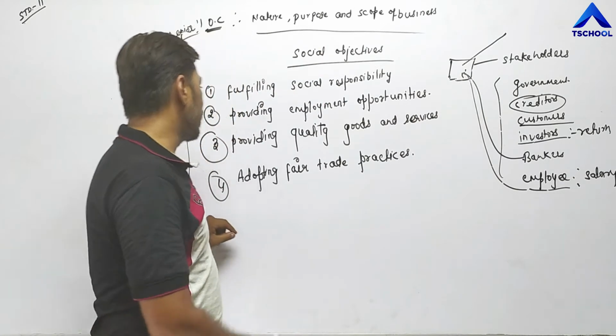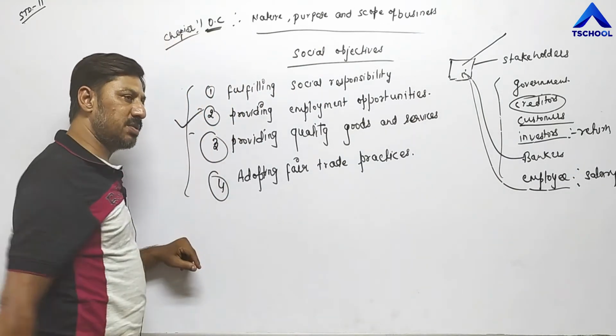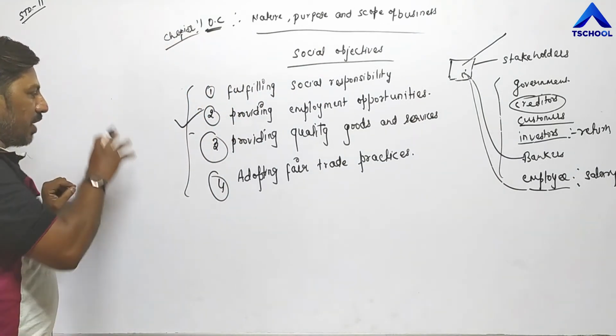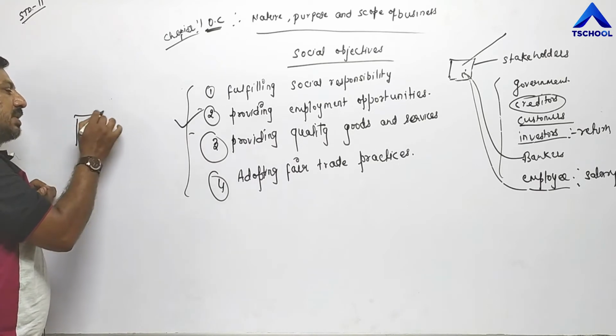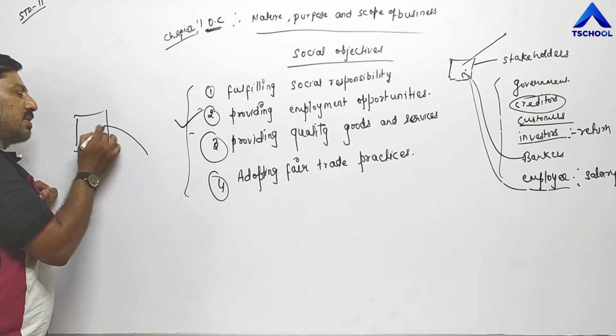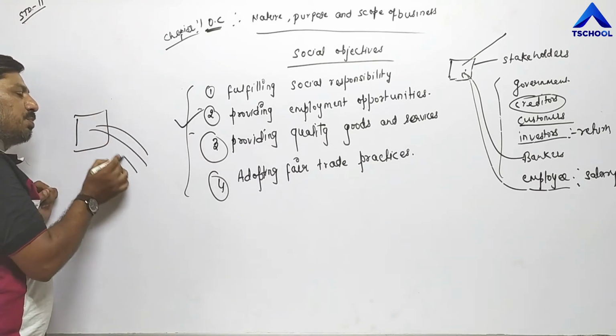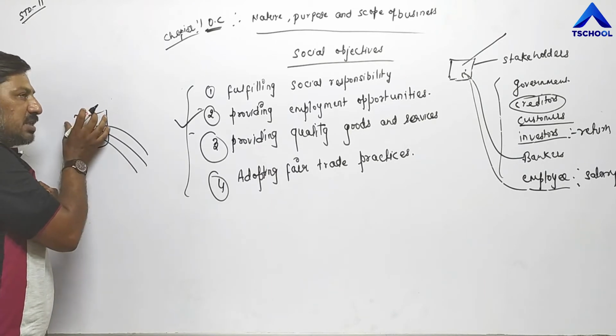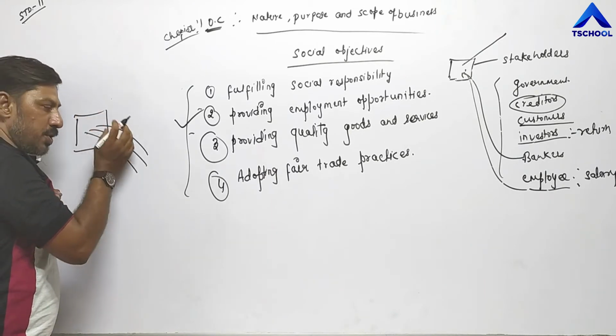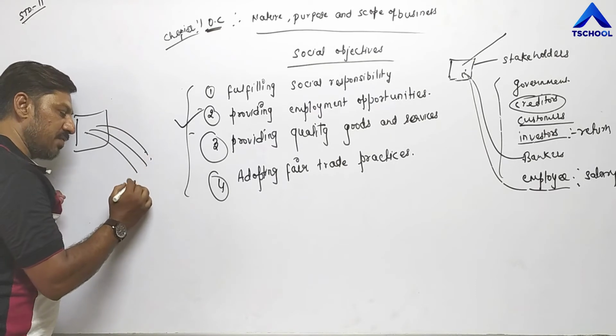Second one is providing employment opportunities. When any business is established, many individuals are trying to join with this business, and in this way this business gives job opportunities to various individuals.